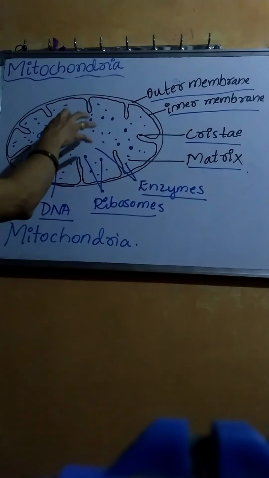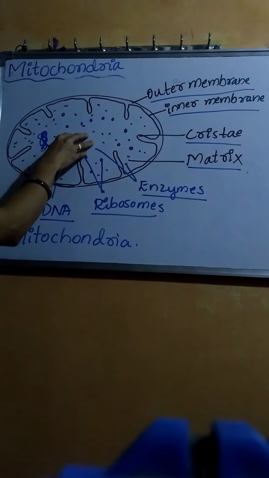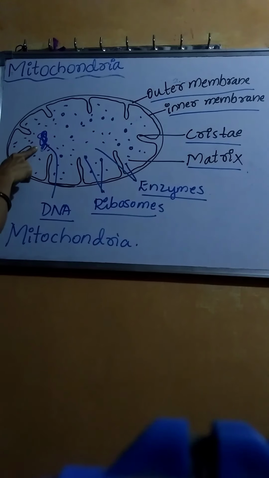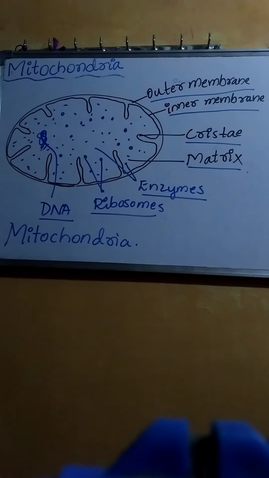Mitochondria is a cell organelle having its own DNA. Usually DNA is present in the nucleus of the cell. In eukaryotes, DNA is enclosed by the nuclear membrane. But in mitochondria, its own DNA is present. This is about the structure of mitochondria.